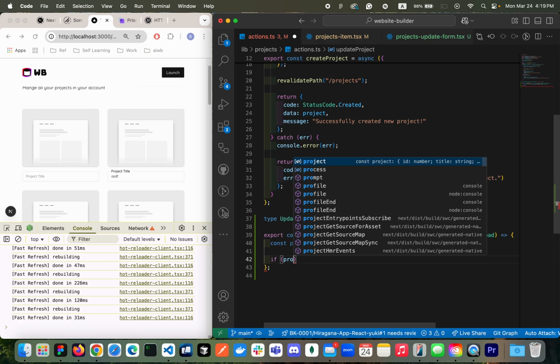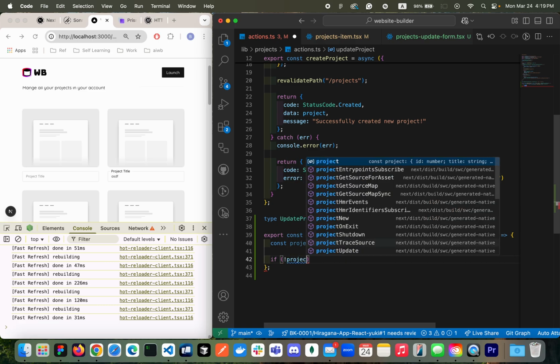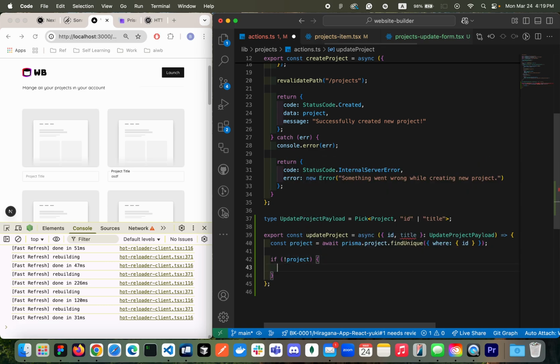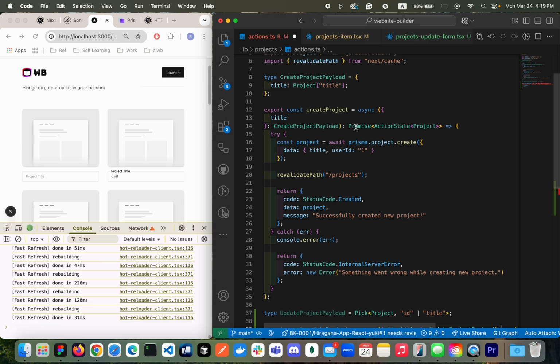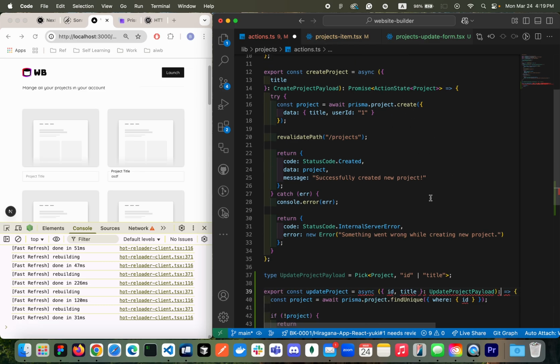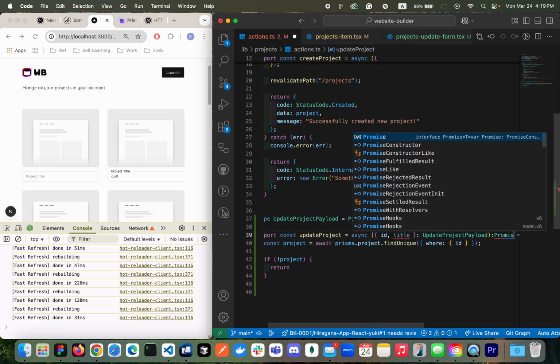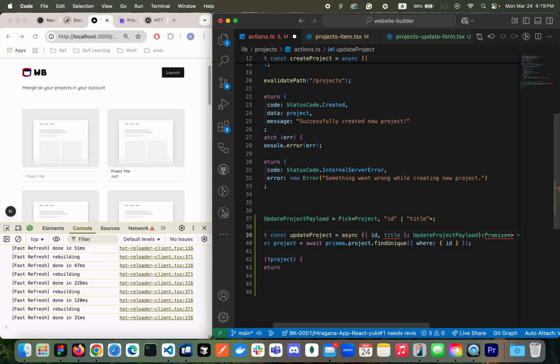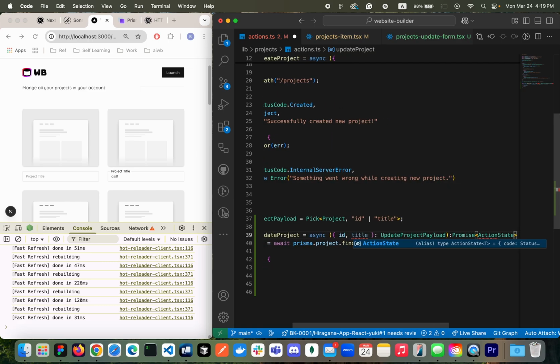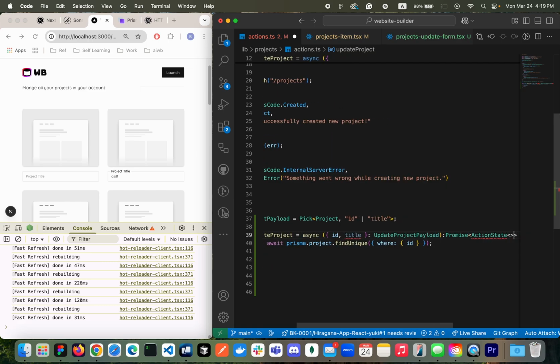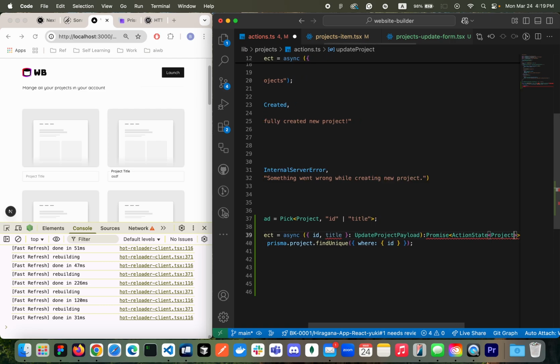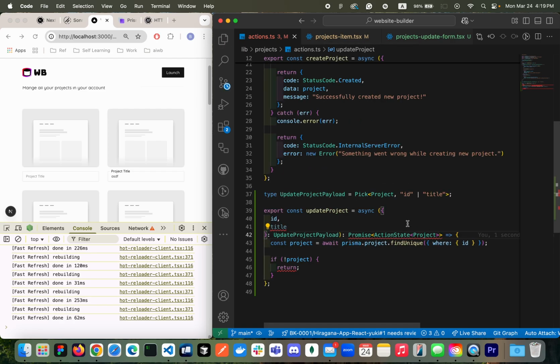So if the project does not exist, then we needed to do something about it, right? So in this case, I'm gonna return. So let's just set the return type, project, we're going to do exactly the same as up there, right? So promise, and then it's going to be action state that is passing project. Okay, awesome.